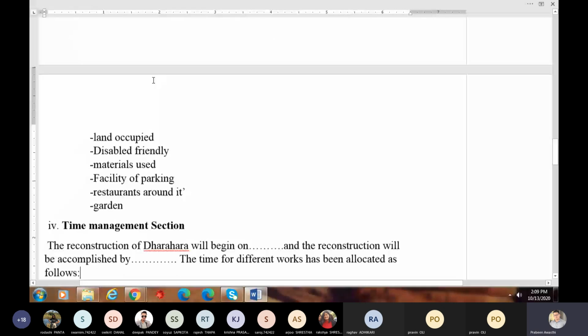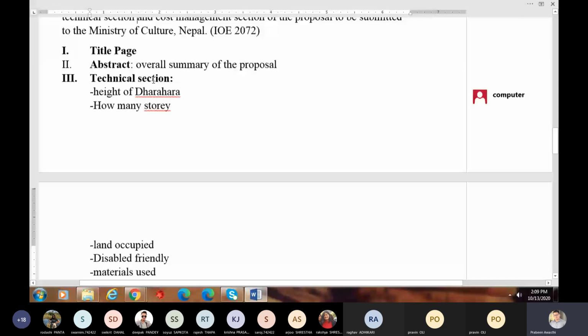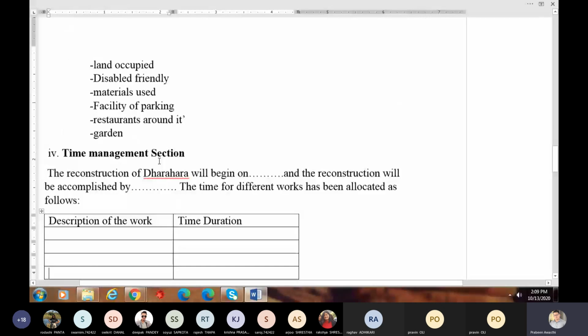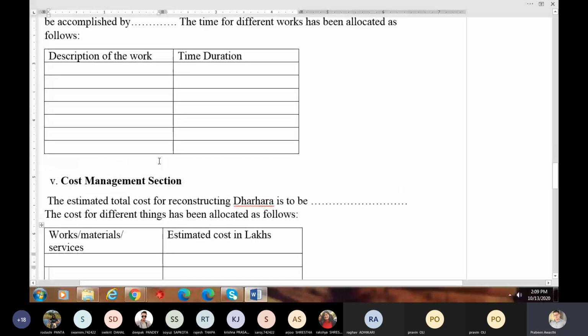What are these? Title page, abstract, technical section, cost management section, and time management section. Or you can write time management section and cost management section. So this is a bit different structurally.